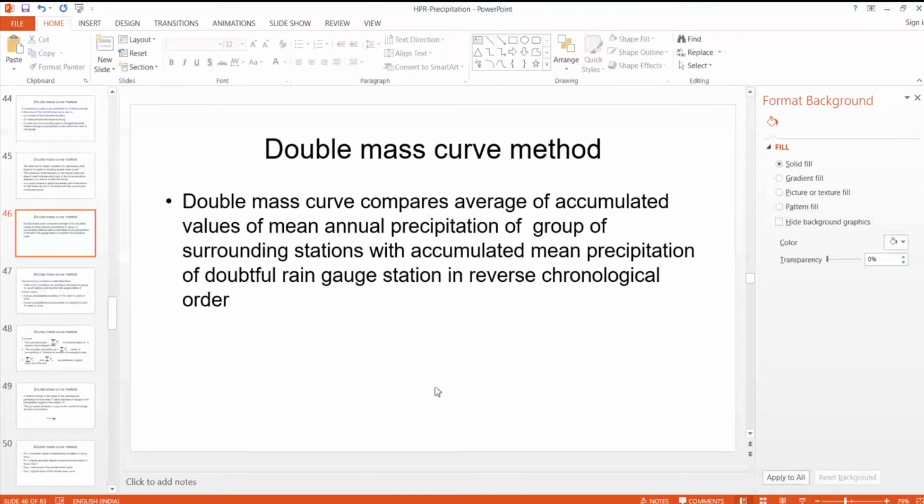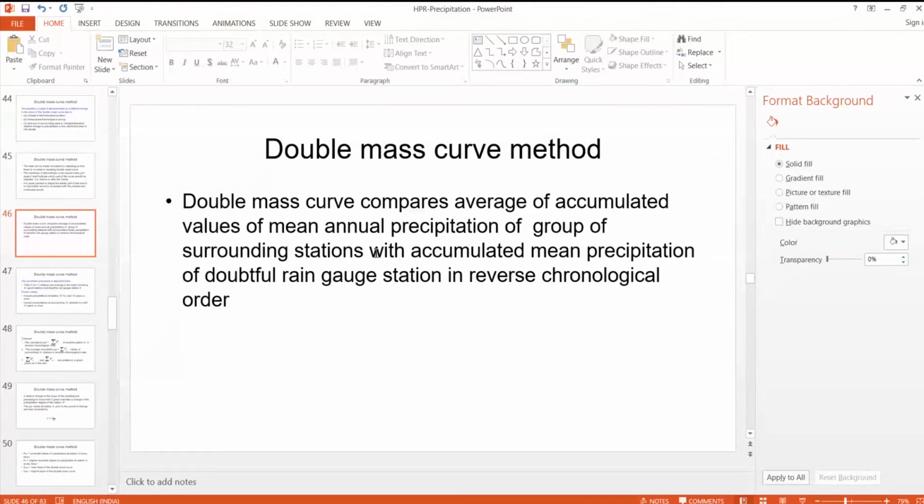This double mass curve compares the average of accumulated values of mean annual precipitation of a group of surrounding stations with the suspect station. In a catchment area, suppose we have 10 rain gauges, and we suspect one rain gauge is inconsistent.